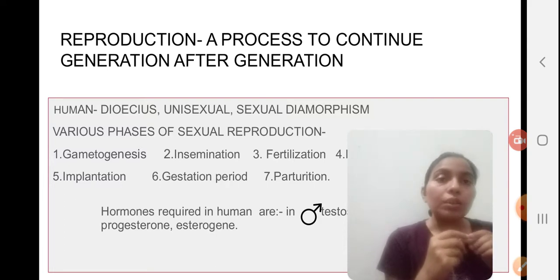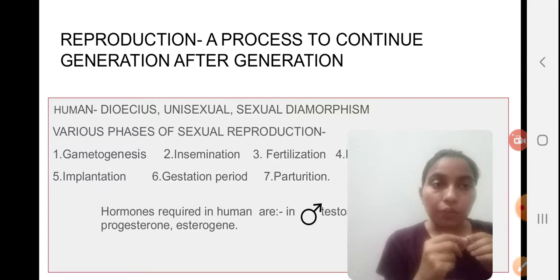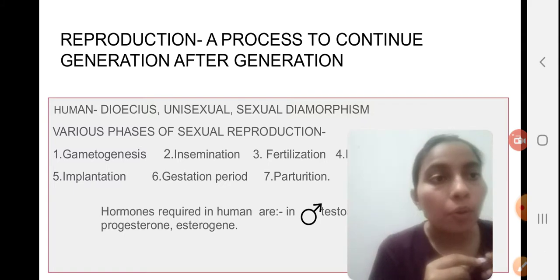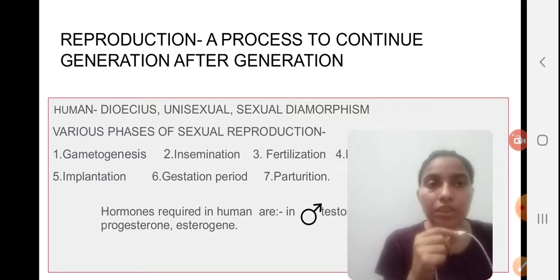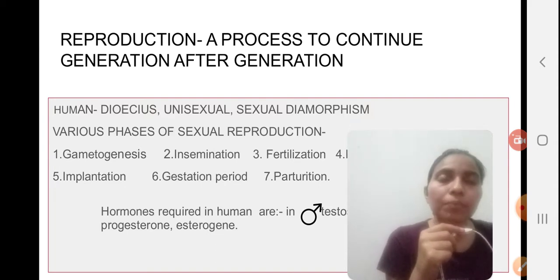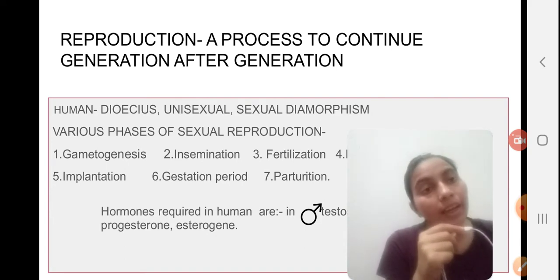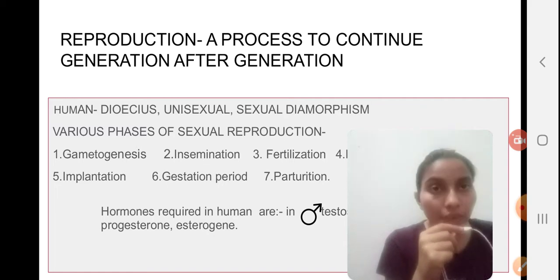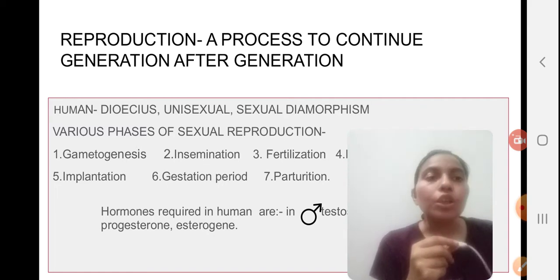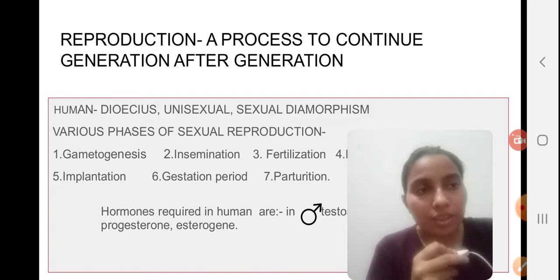So what is the process? There are two types of reproduction. One is where there is no involvement of sex organs, that is known as asexual, and this takes place in smaller or simpler groups of organisms. Another one is sexual reproduction, which takes place in higher or advanced groups of organisms, which is the human being. So human is basically dioecious in nature.